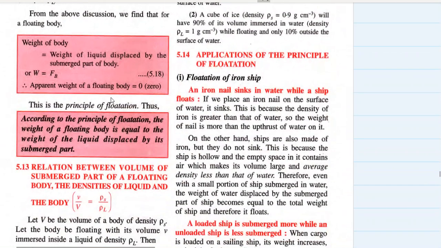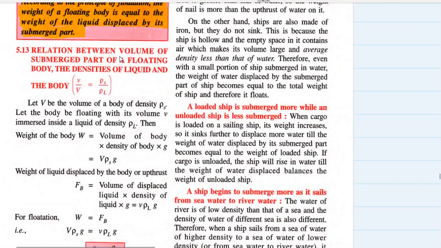So from the above discussion, we find that for a floating body, the weight of the body should be equal to the weight of the liquid displaced by the submerged part of the body, or W is equal to FB. Weight of the body should be equal to upthrust, and the apparent weight of the body will become 0. This is the principle of flotation. So according to the principle of flotation, the weight of a floating body is equal to the weight of the liquid displaced by its submerged part.